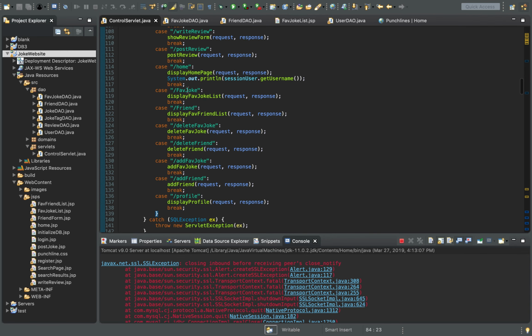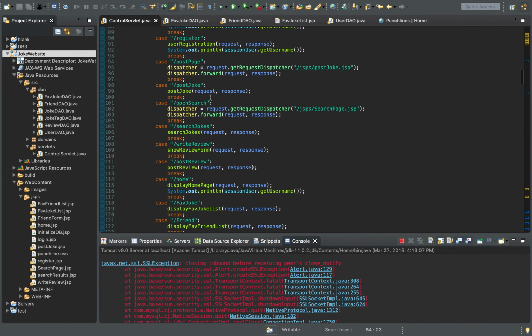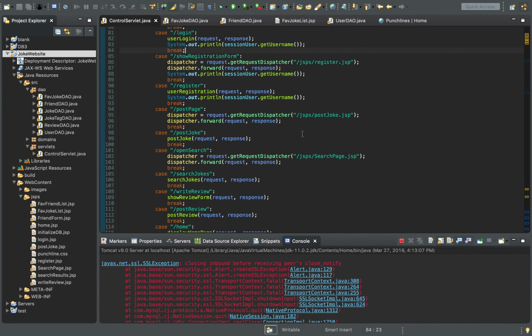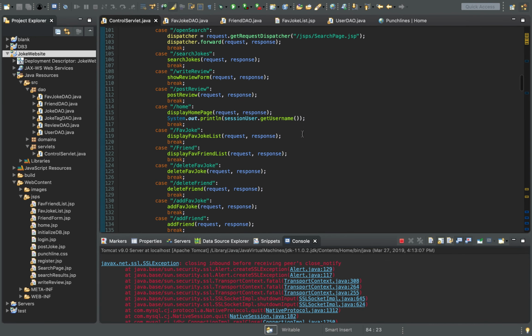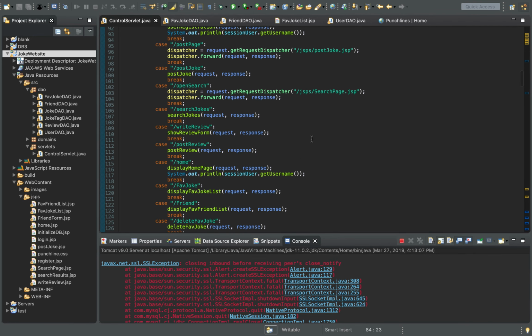One servlet might handle everything with favoriting jokes and friends, or writing reviews and searching jokes. I think it might just make our code look a little bit better. We also need to write some comments in here because we haven't been keeping up with it, and that's bad practice. We definitely are going to go through and put some more comments in because we don't want to have a sloppy program without commenting.